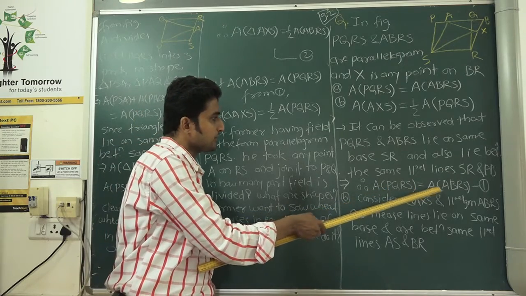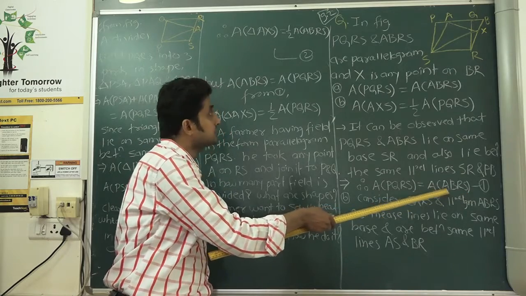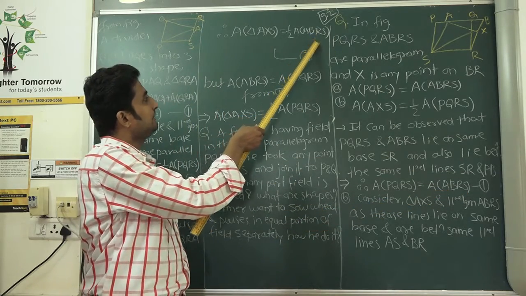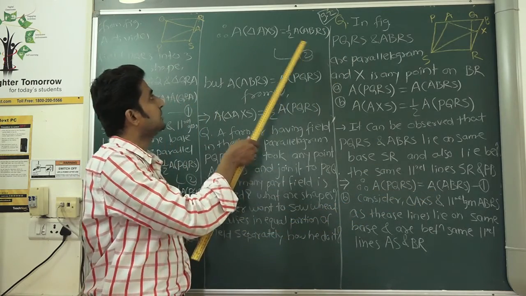By using this, I want to replace area of ABRS with area of PQRS.